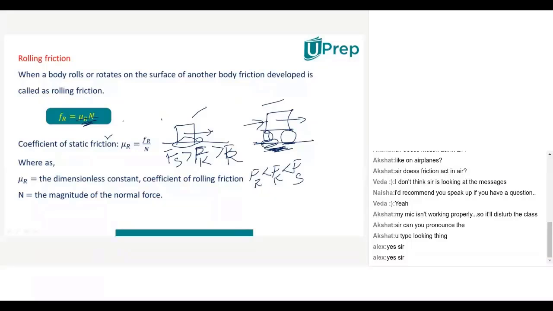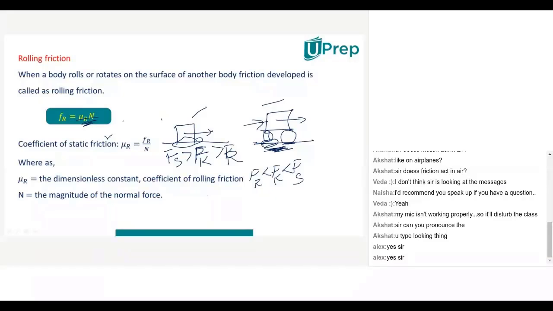Excuse me, sir. I have a question. Tell me. Sir, in static friction and sliding friction, if we take only one object, the surface contact or area of contact is the same. So, how can sliding friction be less than static friction? Okay, right. Very good question you asked.